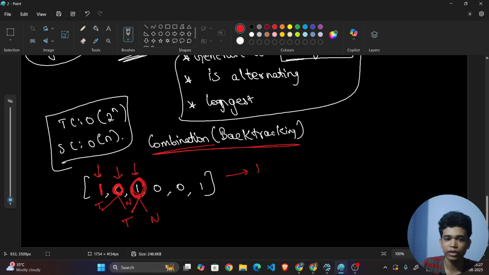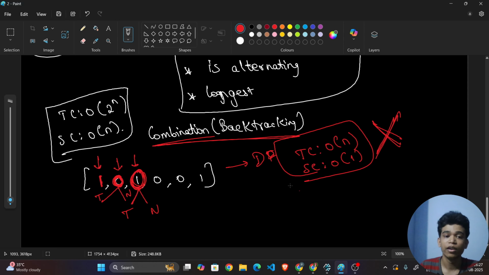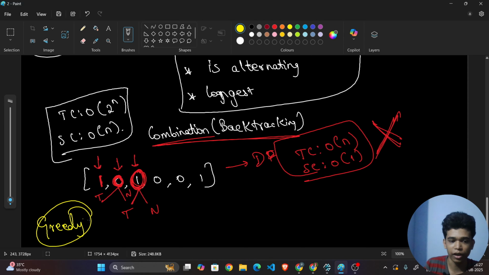By using this, we can optimize this into dp, and its time complexity will be O(n) and space complexity will be O(1). Okay, but I am not going to this approach because this approach is very lengthy, but it is mandatory to know about this approach. That's why I am telling you this approach. But as of now, we are going to solve this question using a greedy algorithm. I will be telling you how we are implementing this greedy algorithm.